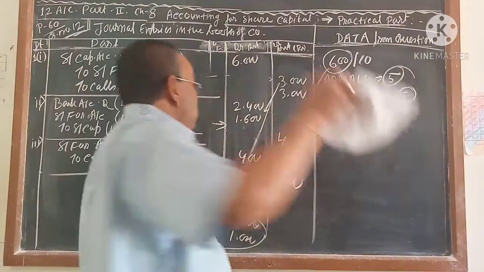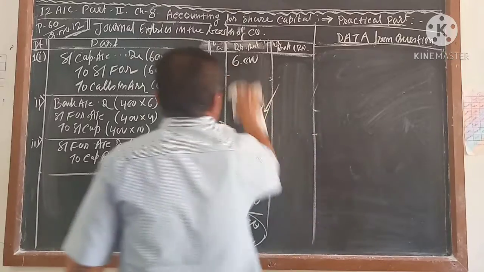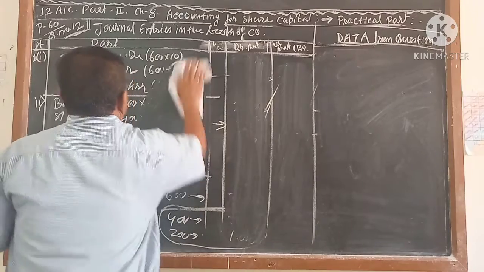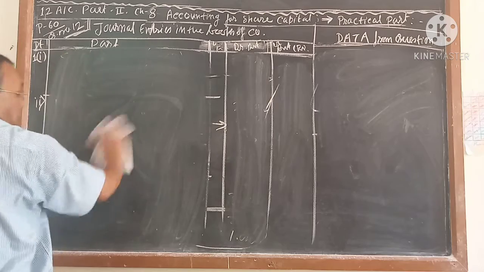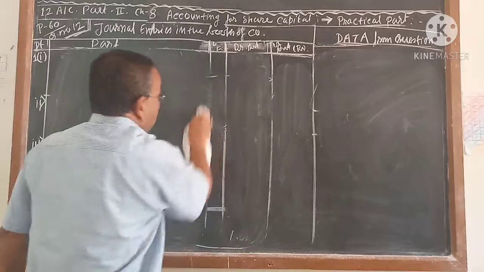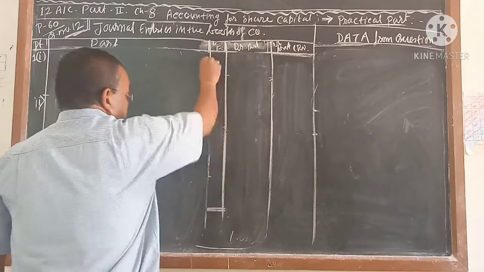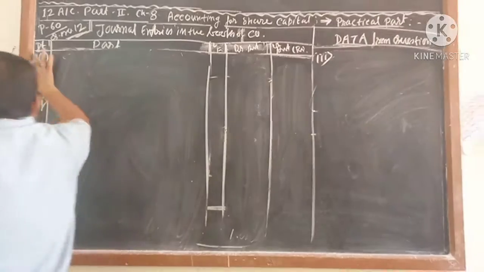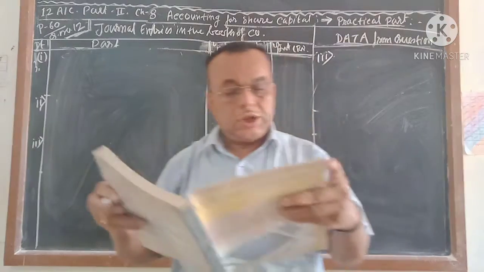That you have to understand, otherwise it will be very difficult for you, until and unless you get the information: how many shares each company is going to cancel, what is the face value of the shares, how much they paid, how much not paid. All this information you have to collect clearly. Collect it the correct way, then only it will be easy for you. Now, third one. What is the third one? Second, I have forgotten to write it there on the left hand side. Third one.